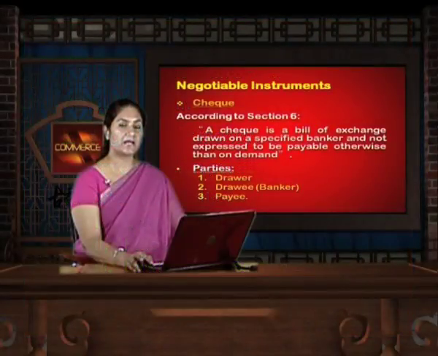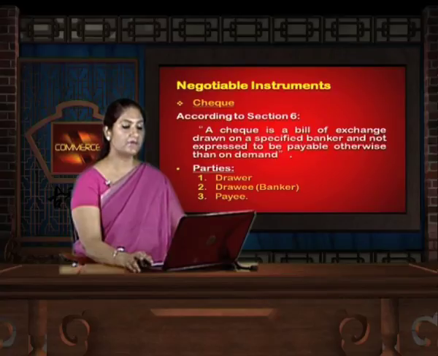The third kind of negotiable instrument mentioned under the definition of section 13 of the Negotiable Instruments Act is cheque. The definition of cheque is given under section 6, which has undergone a few amendments which shall be discussed in this session itself.